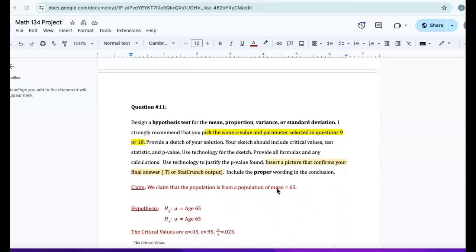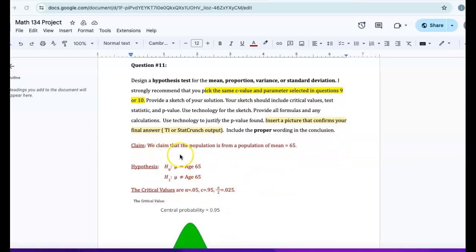And question 11. Design a hypothesis test for the mean, proportion, variance, or standard deviation. I strongly recommend that you pick the same c-value and parameters selected in questions 9 or 10. Provide a sketch of your solution. Your sketch should include critical values, test statistic, and p-value. Use technology for the sketch. Provide all formulas and any calculations. Use technology to justify the p-value found. Insert a picture that confirms your final answer. And include the proper wording in the conclusion.